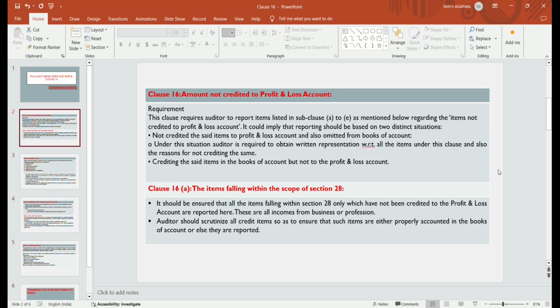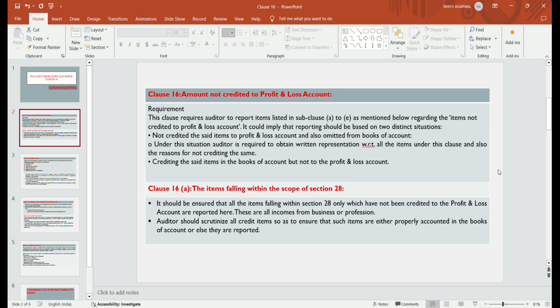Only the income which is related to business income, items falling under section 28. Under the definition of section 28, the income from business and profession. So that item, if it is not credited to the PL account, only that item is reported in Form 3CD clause 16A. These are all the income from business and profession.